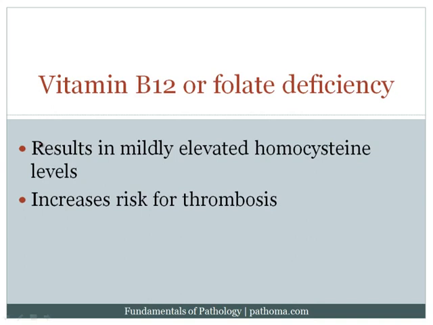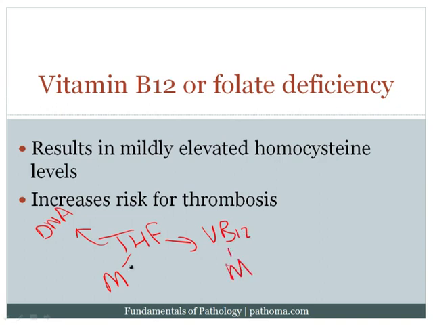Now the idea here is that when patients become vitamin B12 or folate deficient, they can no longer convert homocysteine to methionine. Recall from biochemistry that folate, when it comes into the body as tetrahydrofolate, so let's call that THF, it gets methylated. And in order for tetrahydrofolate to participate in DNA synthesis, it needs to lose that methyl group. So what it does is it gives that methyl group to vitamin B12. So vitamin B12, of course, accepts that methyl group, and so now tetrahydrofolate can participate in DNA synthesis. Vitamin B12 then quickly hands off that methyl group to a molecule called homocysteine. All right, and then homocysteine eventually will become methionine.